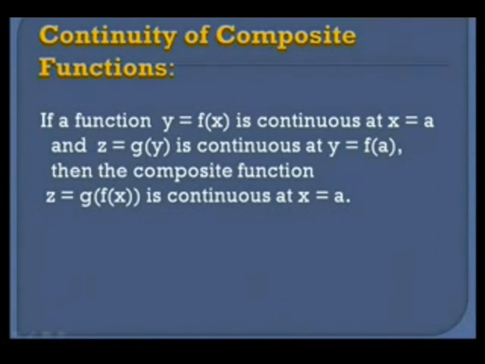Now let's look at the continuity of composite functions. It says that if a function y equal to f(x) is continuous at the point x equal to a, and z equal to g of y is continuous at the point y equal to f of a, then we can say that the composite function z equal to g of f of x is continuous at the point x equal to a. Now let's try to see an example.